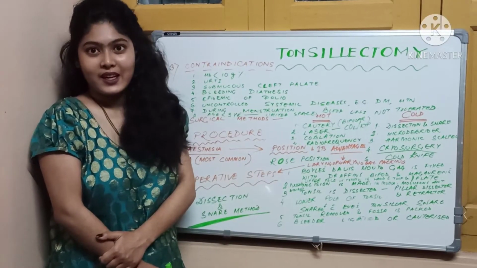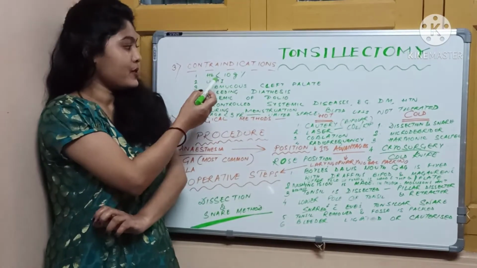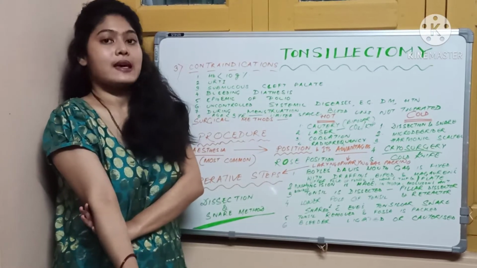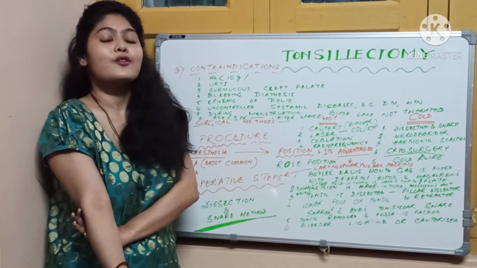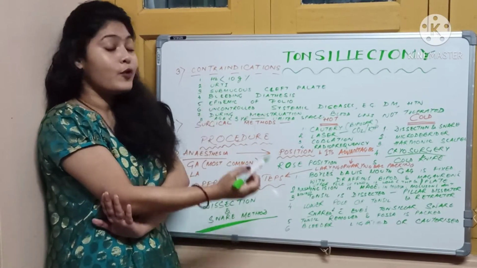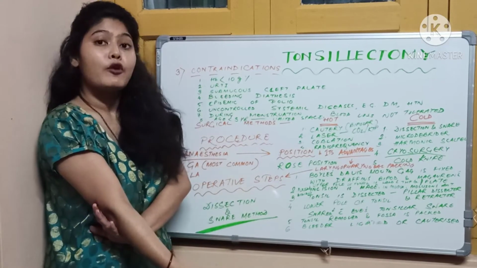What are the contraindications for tonsillectomy? Number 1 is hemoglobin less than 10 gram %. Number 2, an acute attack of upper respiratory tract infections, as in infections there is a high chance of bleeding. Number 3 is submucous cleft palate. Number 4, any bleeding diathesis. Number 5, an epidemic of polio.